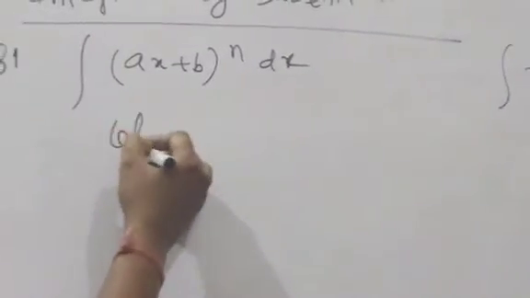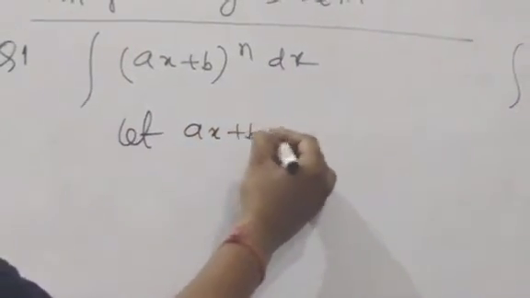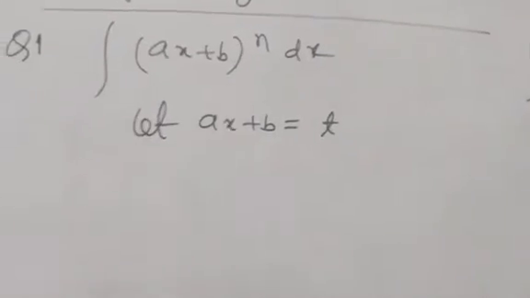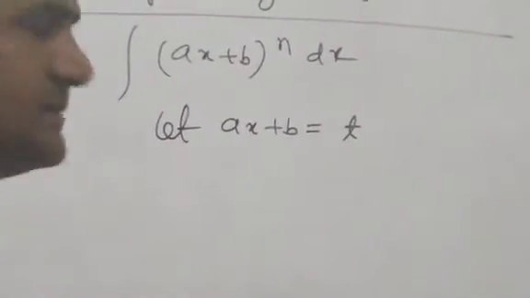Now, let ax plus b be equal to t. Theta, t, any symbol we can suppose.